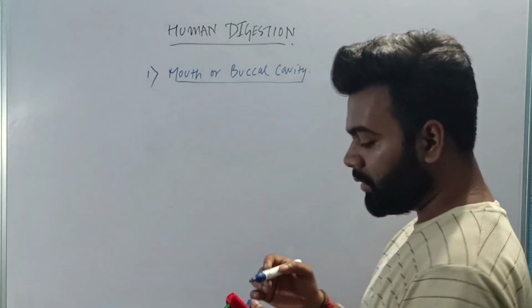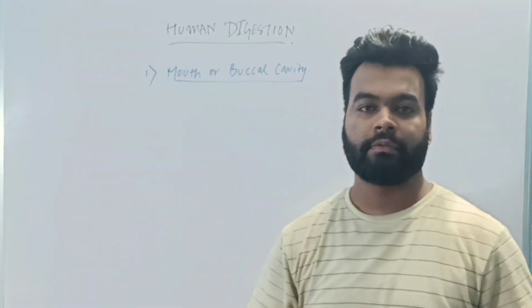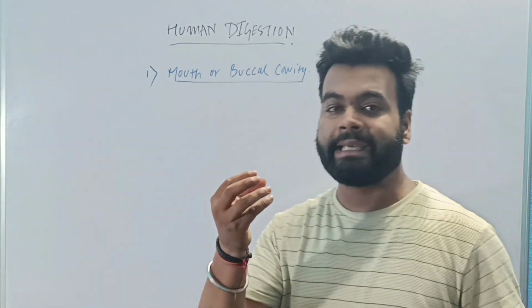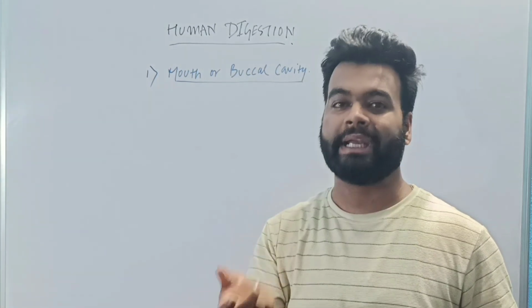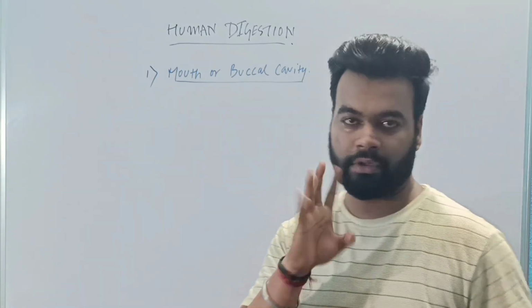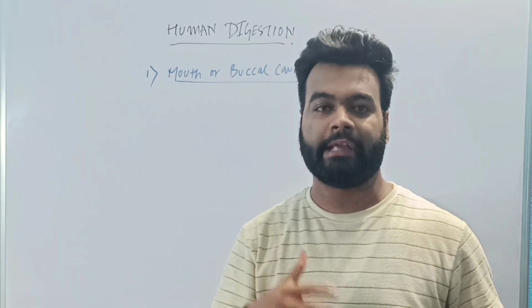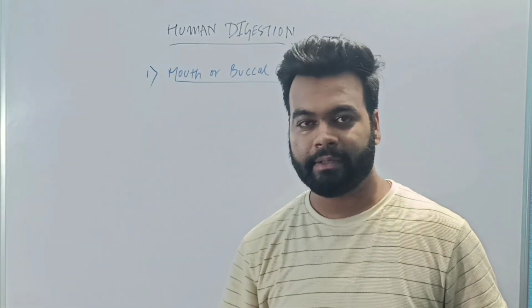Understood? So the digestion starts from the mouth itself, the moment we take in food, whatever food we take in with the help of our mouth. So the first part of the body where digestion starts is your mouth.